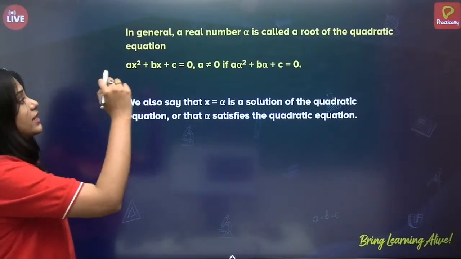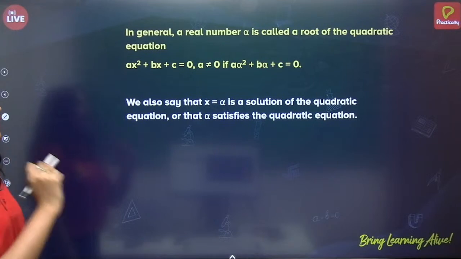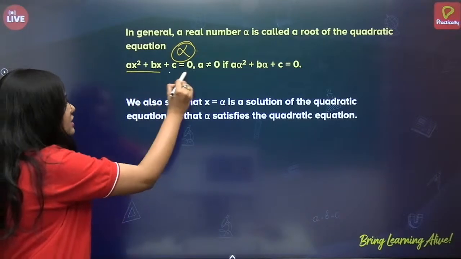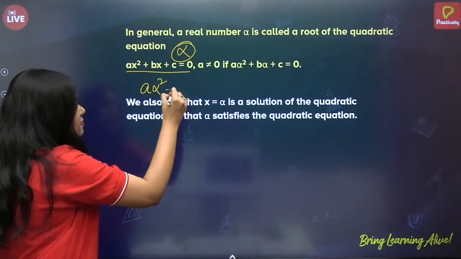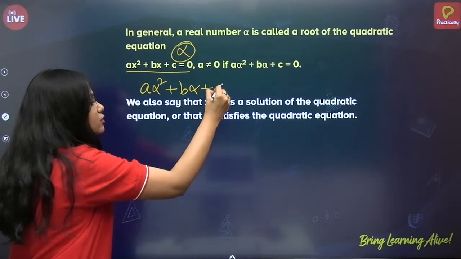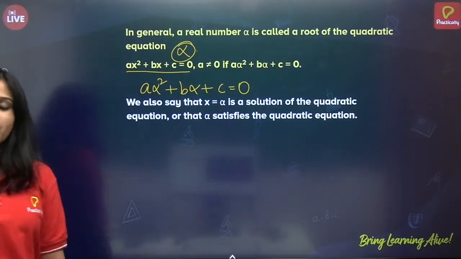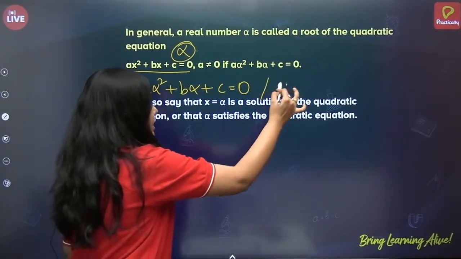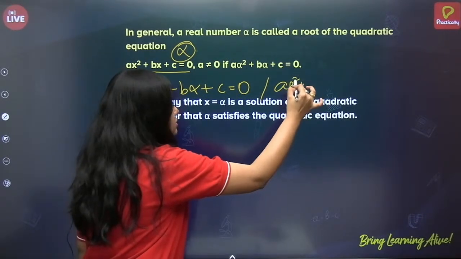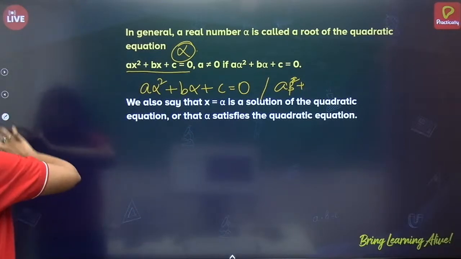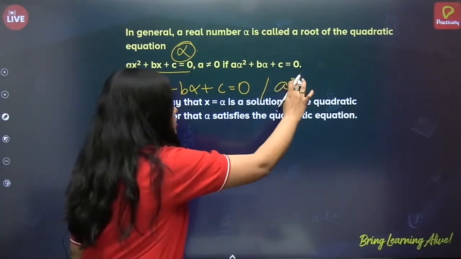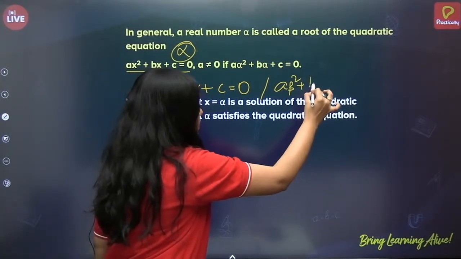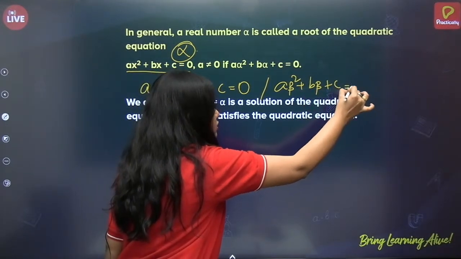Now, a real number alpha is called the root of the quadratic equation. If alpha is the root of the quadratic equation, can I write this as a alpha square plus b alpha plus c is equals to 0? Of course I can write. Correct? And if beta is the root, how can I write? I can write as a beta square plus b beta plus c is equal to 0.